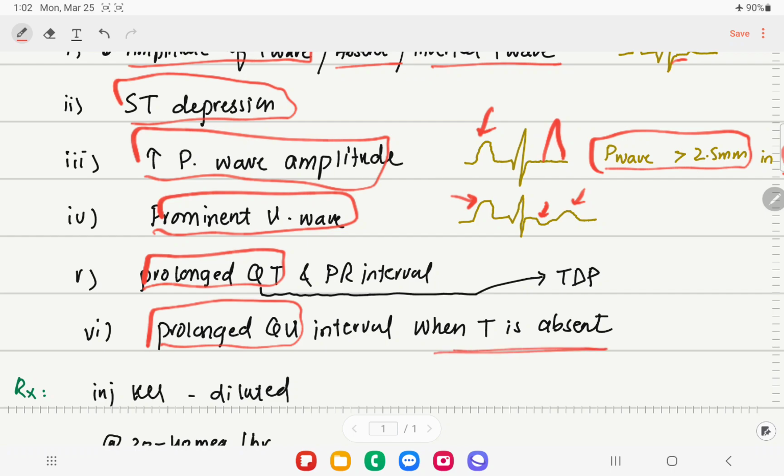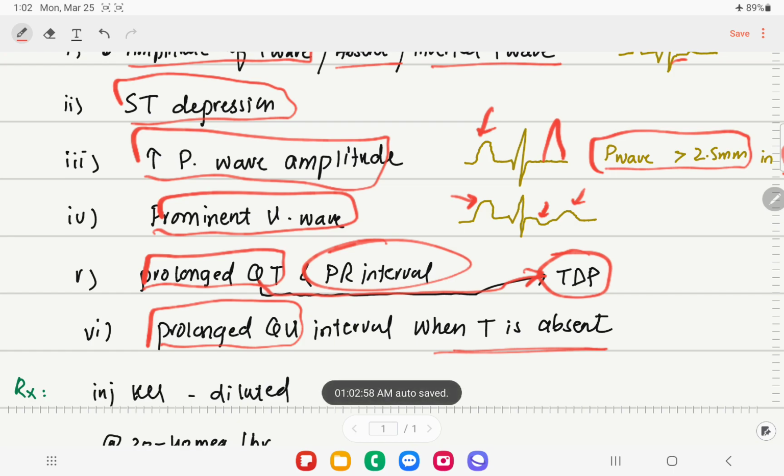When the T wave is absent, we know that prolonged QT is going to predispose this patient to torsades de pointes arrhythmia, also known as polymorphic ventricular tachycardia. And the PR interval will be prolonged in both hyperkalemia and hypokalemia.